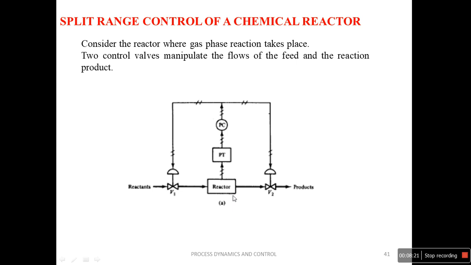And the second case: if there is a large increase in the reactor's pressure, that means the control output may exceed 9 psig. In such a case, valve V2 is completely open while V1 starts closing. Again, both the actions lead to a reduction in the pressure.